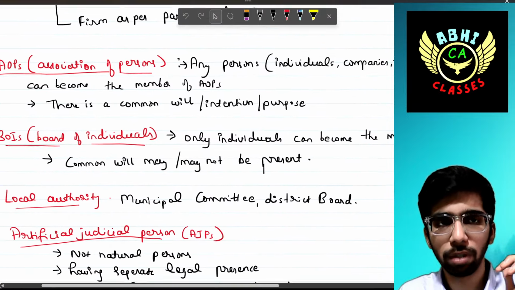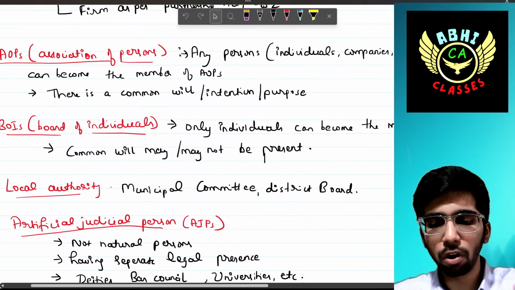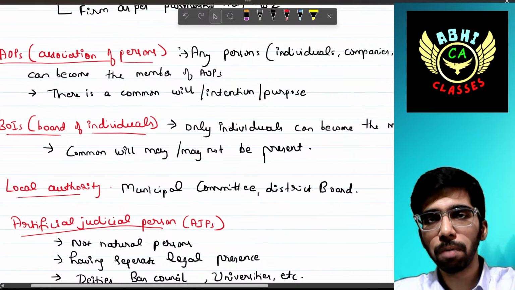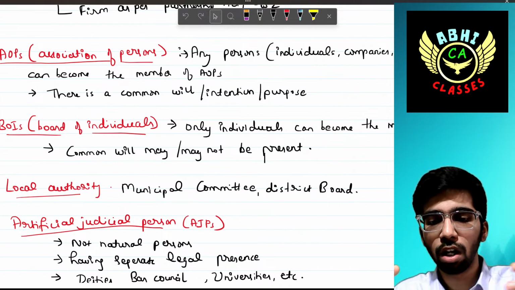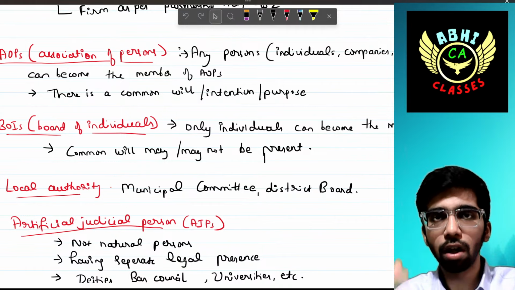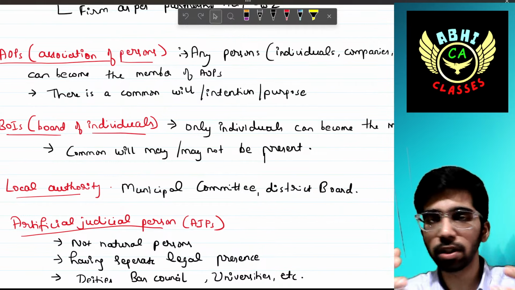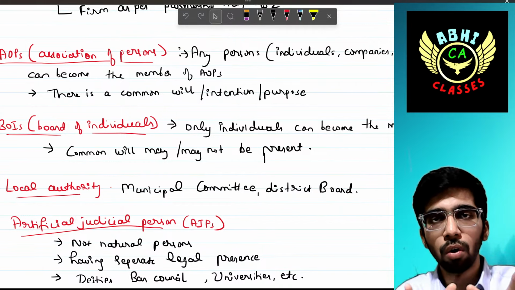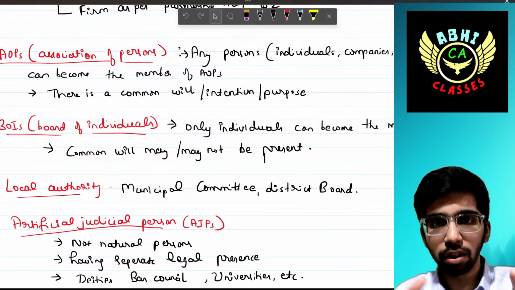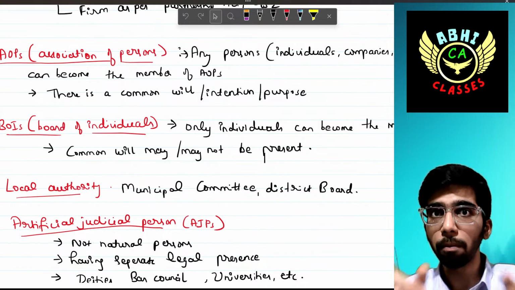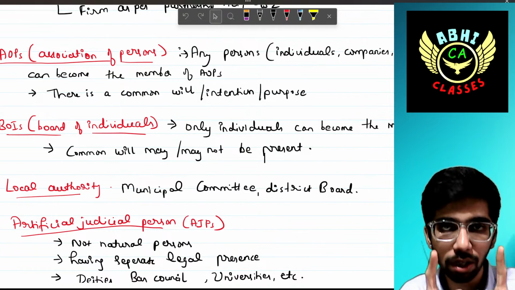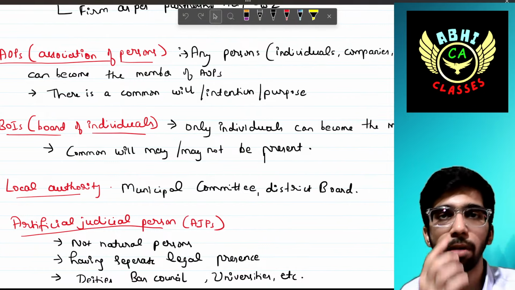Simple. AOPs. AOP means a group of persons. It is a formation of persons, in the sense that members can be an individual, company, firm, LLP, etc., who have come together for a common purpose. There should be a common purpose for which the association of persons has been established.